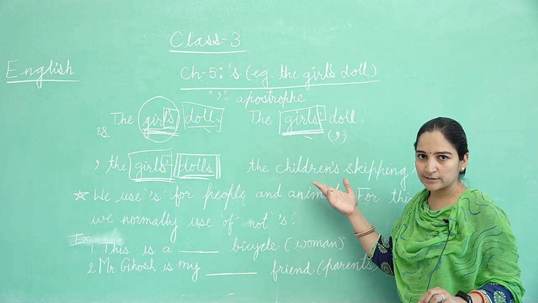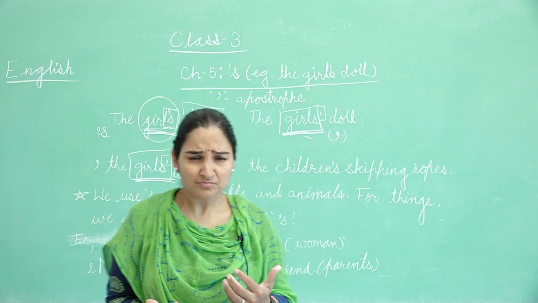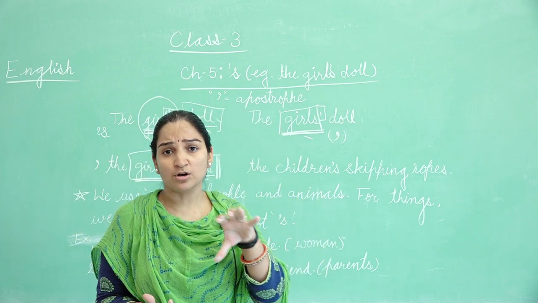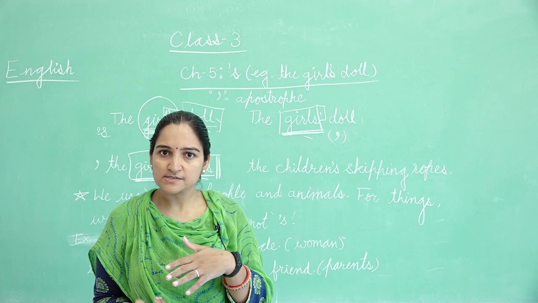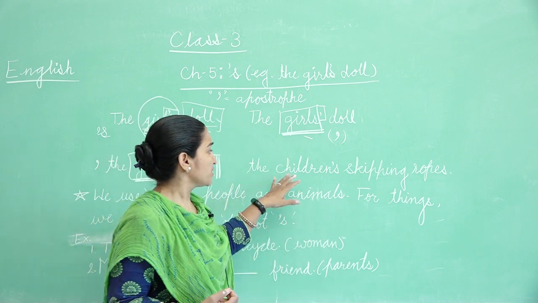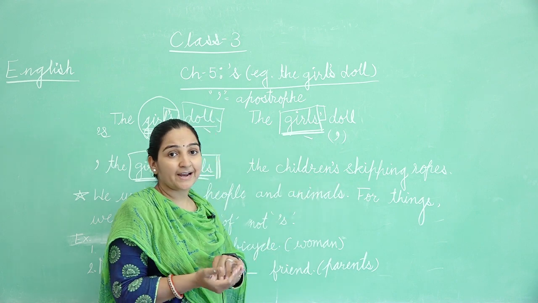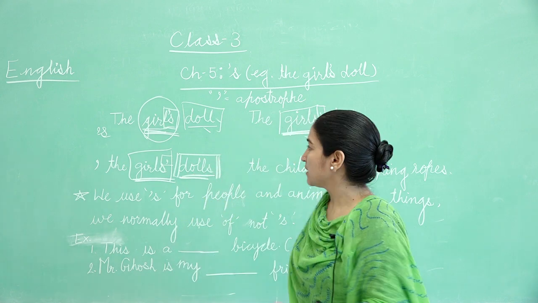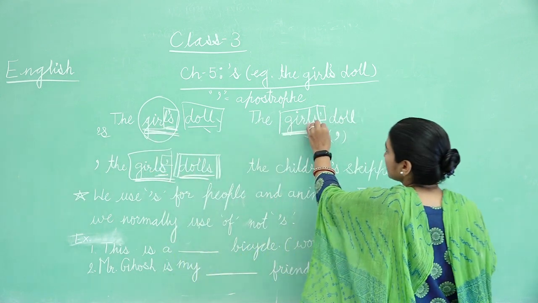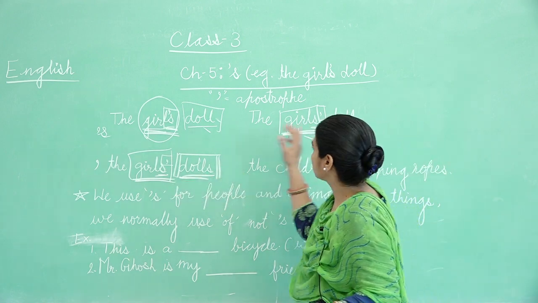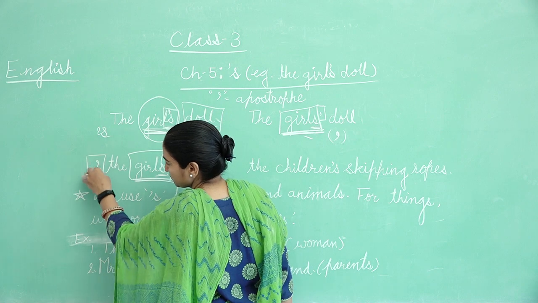Now another one: when the plural noun does not follow the usual rules, we also discussed those rules, right? So here children is also plural, but the spelling does not end with S. See, in the earlier examples all the spellings end with S in plural, and then we put only this sign.